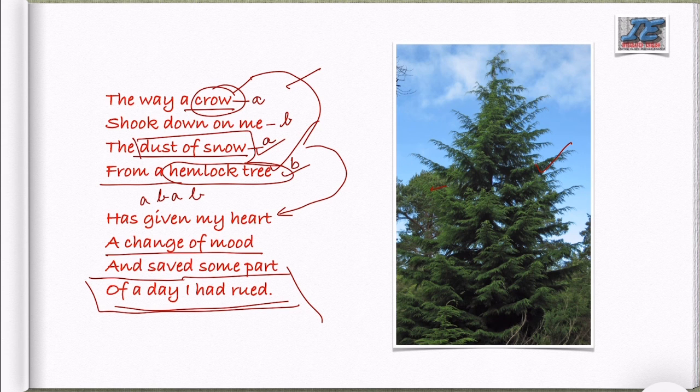When we come to the second stanza, heart. So if we give it A, then mood is not rhyming with heart, so we will give it B. Then part is rhyming with heart, so it's A, and then rued rhyming with mood, so B. So second stanza also is having the rhyme scheme of A, B, A, and B.